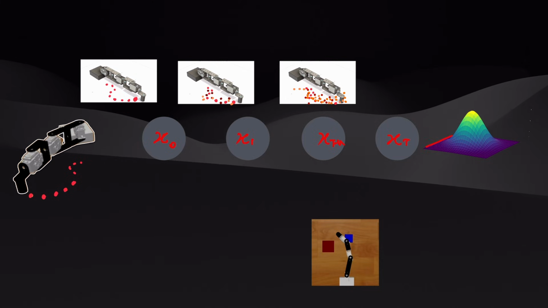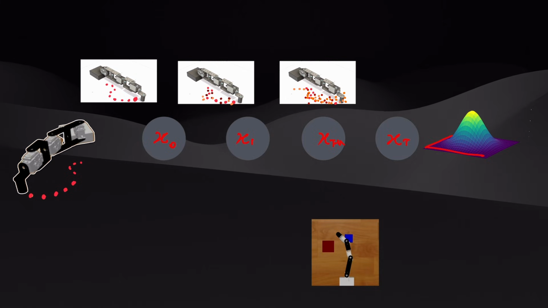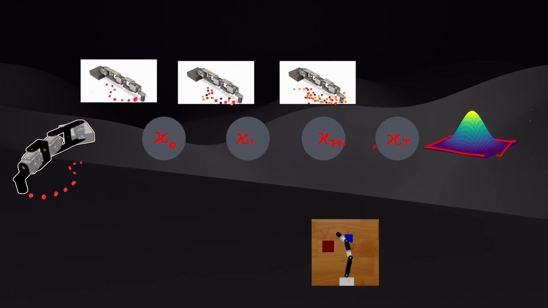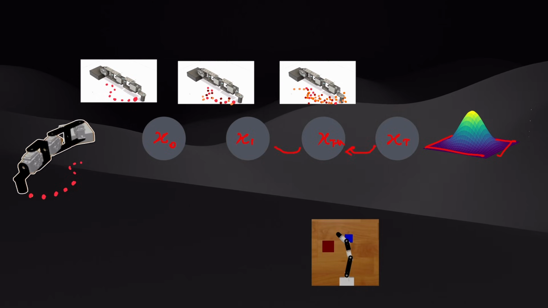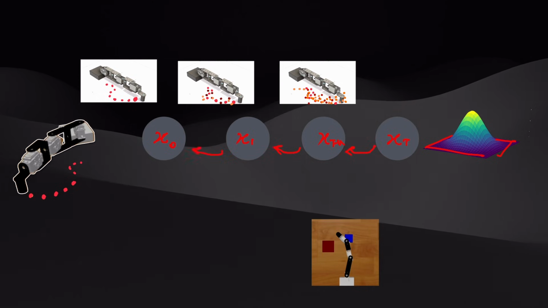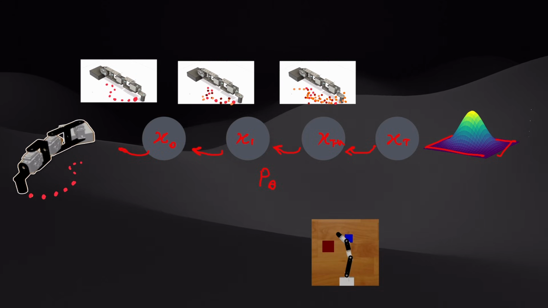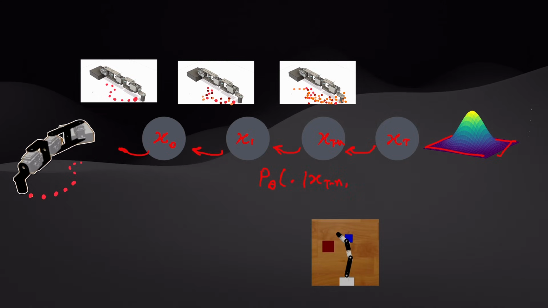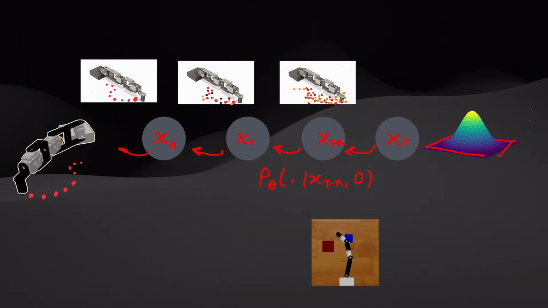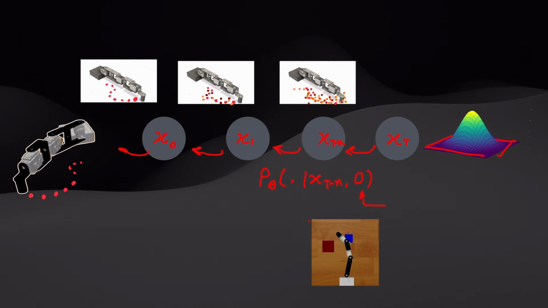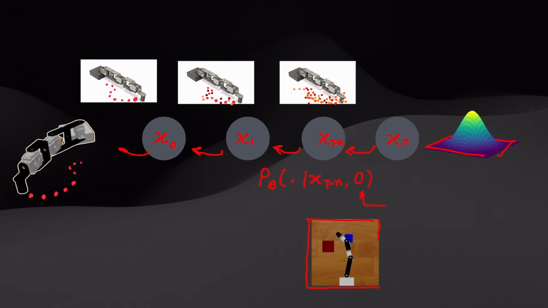So how do we do it? We initially take a random Gaussian noise distribution and we denoise it step by step, similar to image generation. During our denoising process, we train a neural network p_theta with the condition of observation. What is this observation? In the case of robot learning, our observation comes from images.